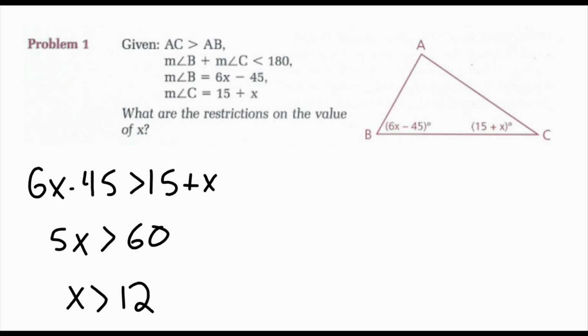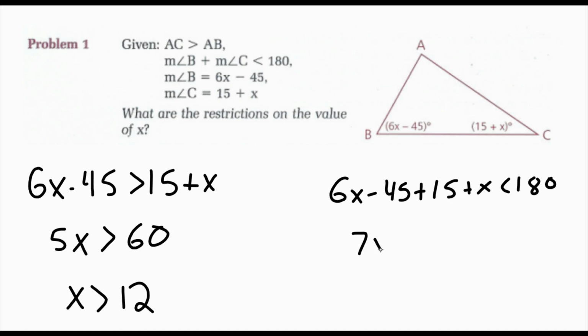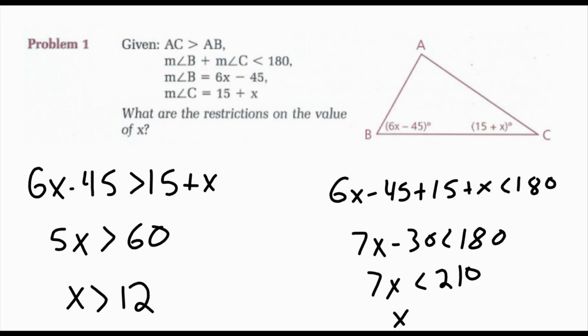But also, I have that the measure of angle B plus the measure of angle C is less than 180. So 6x minus 45 plus 15 plus x should be less than 180. Combining my like terms, I'd have 7x minus 30 less than 180. Adding 30 would give me 7x less than 210. So x is less than 30. So the restriction on x is that it should be between 12 and 30.